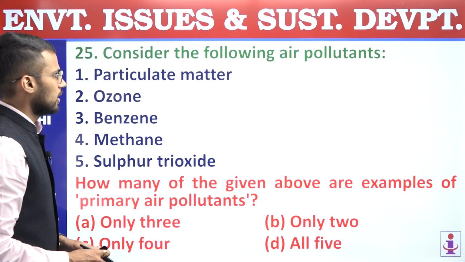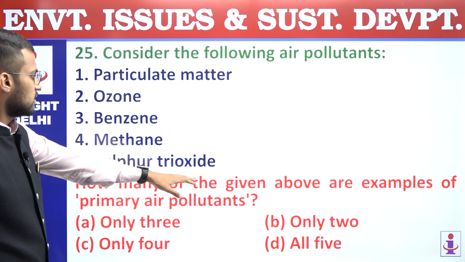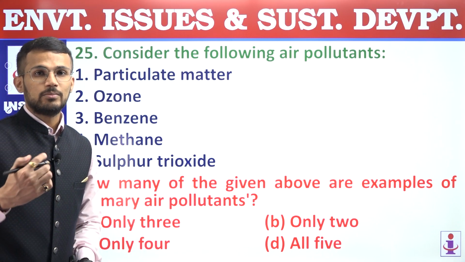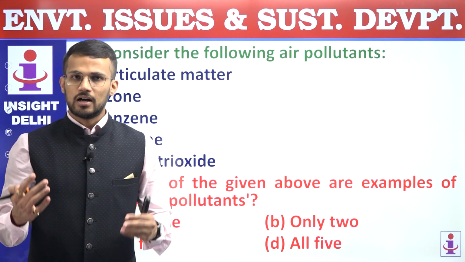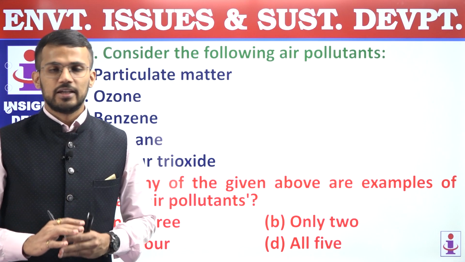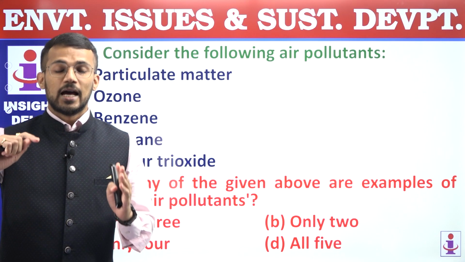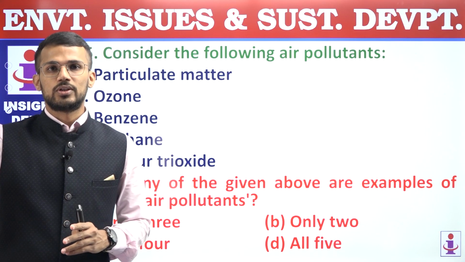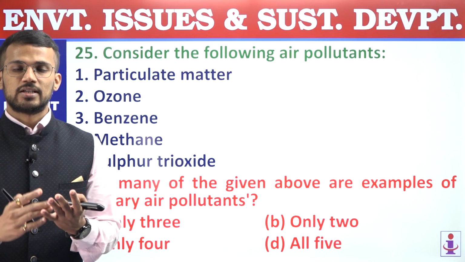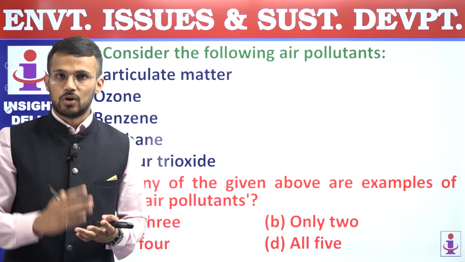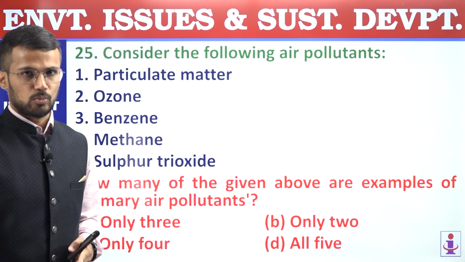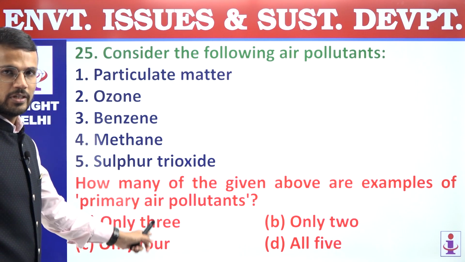25. Consider the following air pollutants. How many of the given above are examples of primary air pollutants? So what are primary air pollutants? Primary air pollutants are those air pollutants which are emitted from their source itself. They are not formed as a result of reaction between certain pollutants and certain atmospheric factors. No, they are directly emitted from their source. For example, carbon dioxide, carbon monoxide are primary pollutants because from their source they are emitted in the atmosphere.